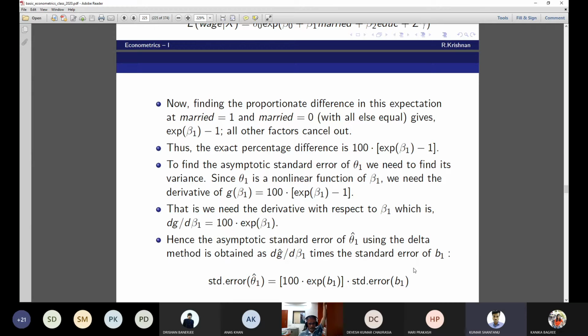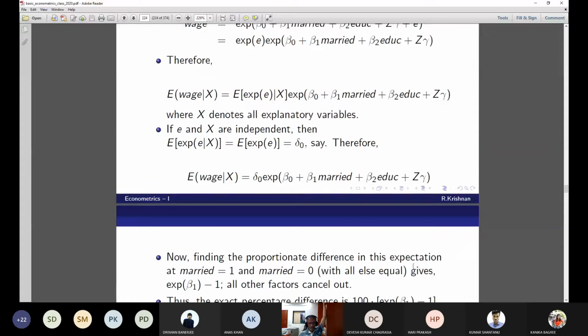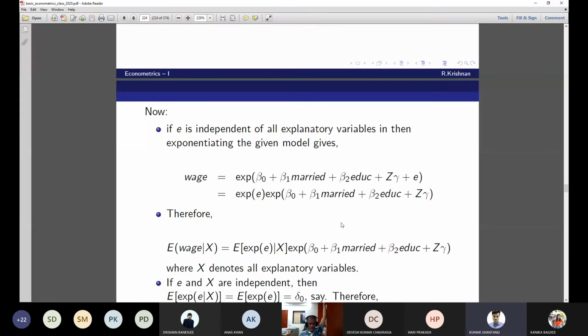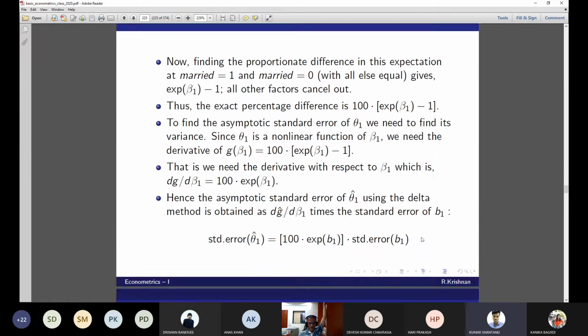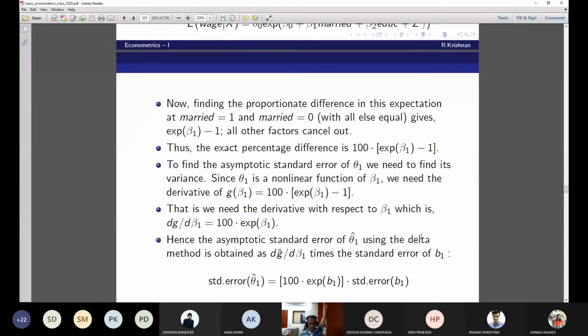Sir, how is the standard error of beta 1 coming here? I mean, have we taken the variance operator over the derivative? Yes, the standard error of beta 1. Beta 1 is available when you estimate the standard errors. First, you estimate this. Sir, but why are we multiplying it? Is it a formula? It's just a formula.